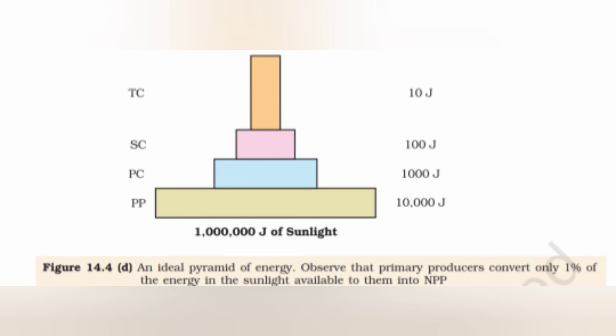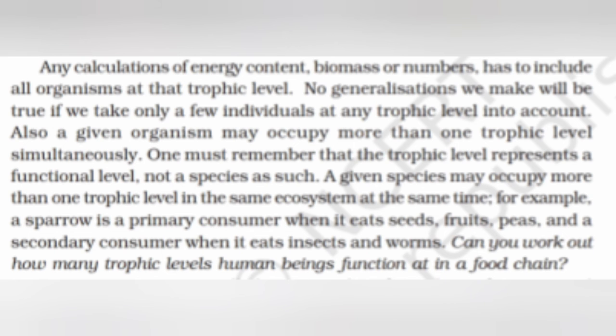Here an ideal pyramid of energy is given in which we have observed that primary producers convert only 1% of the energy of the sunlight available to them into the net primary produce. 10,000 joules becomes 1,000 at the second trophic level, becomes 100 at the third and becomes 10 at the fourth trophic level. Any calculations of energy content, biomass, or number have to include all living organisms at that trophic level. No generalizations we make will be true if we take only a few individuals at any trophic level into account.